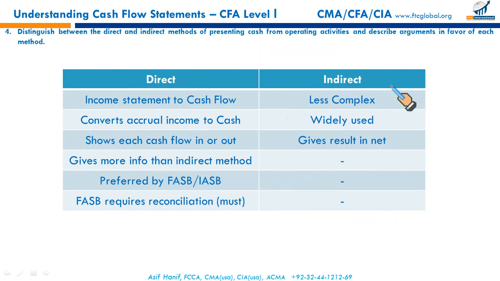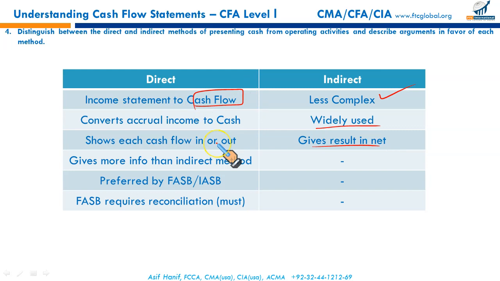But under the US GAAP, direct is preferred. But if you use direct method, you will have to provide a reconciliation, and I will explain what that is. So indirect method is less complex. It is widely used, gives in the net results. Direct method takes the cash flow approach.